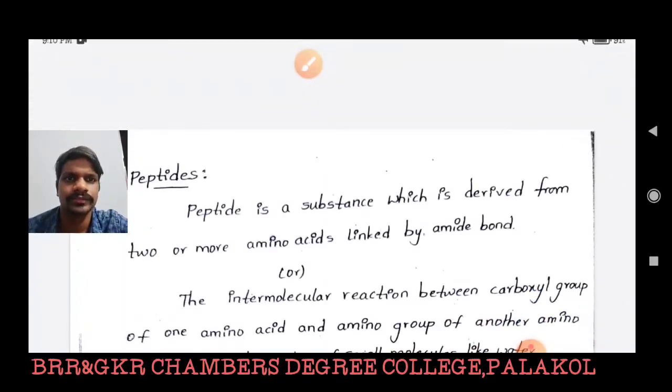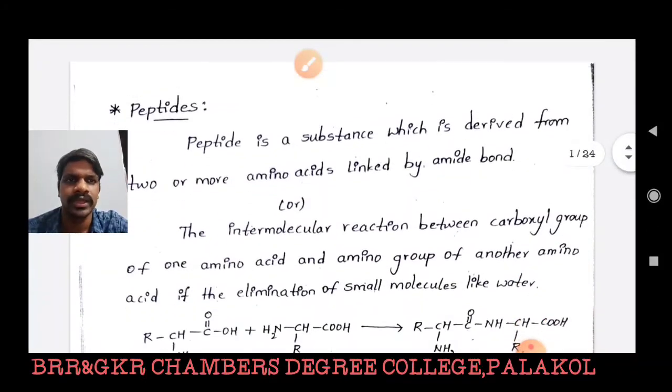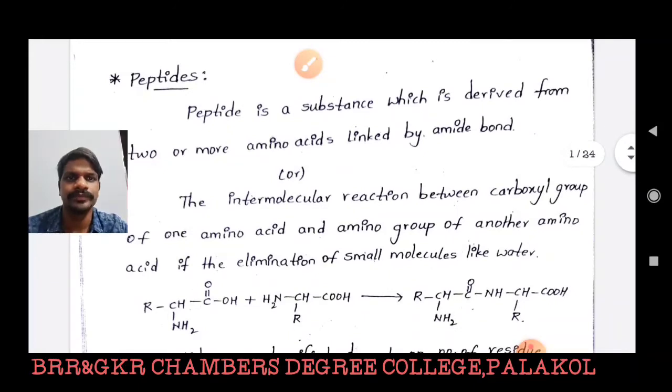Dear students, a peptide is a substance derived from two or more amino acids linked by an amide bond, formed by the intermolecular reaction between the carboxylic group of one amino acid and the amino group of another amino acid, with the elimination of a small molecule like water.